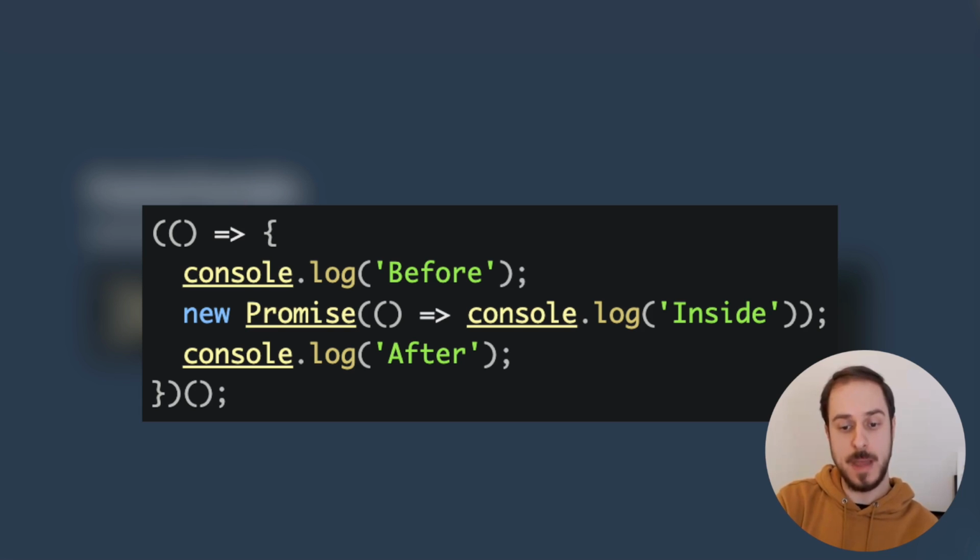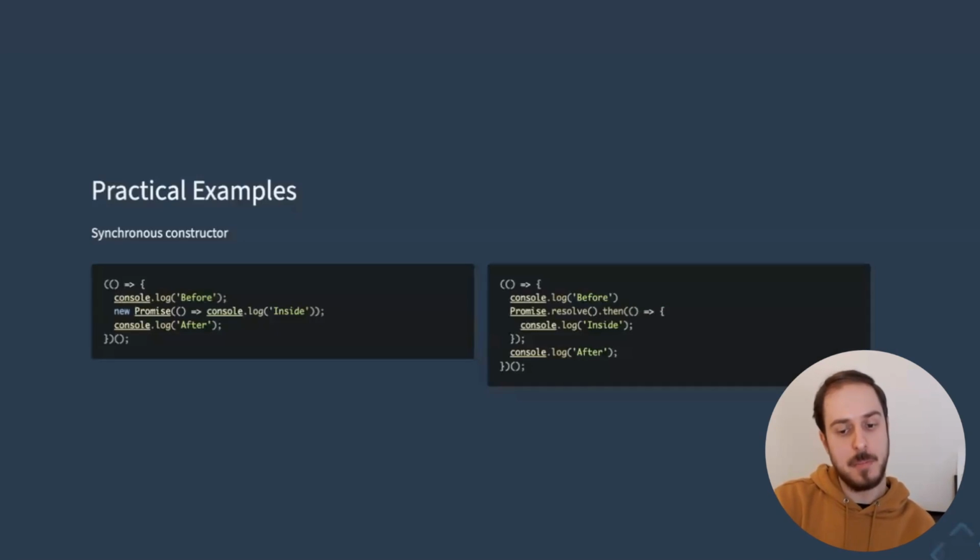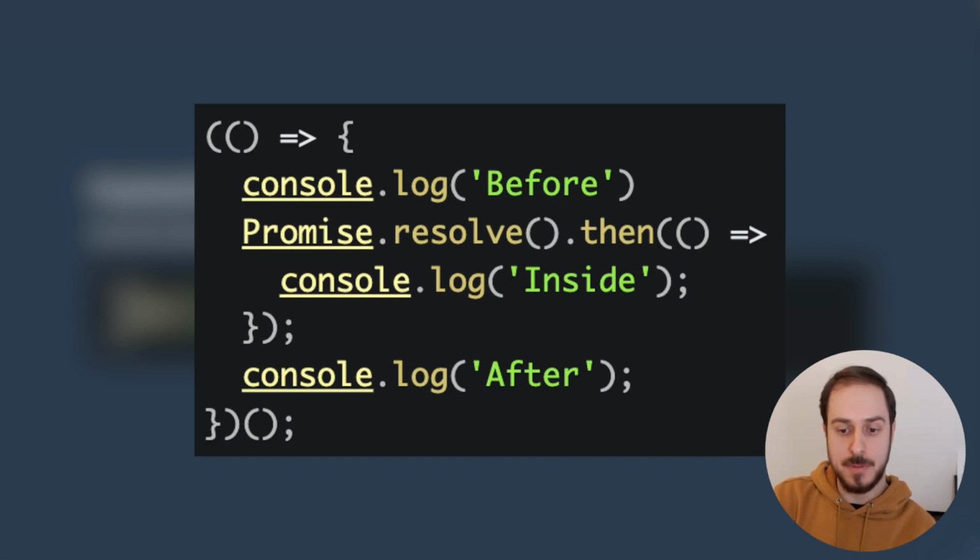So it's worth remembering that were you to put an intensive task into the constructor, it may block the code execution. So the output in the console from this example would be before, inside, after. However, in the latter example, the output would be before, after, inside, since the promise's callbacks are always scheduled as microtasks, and those are asynchronous.